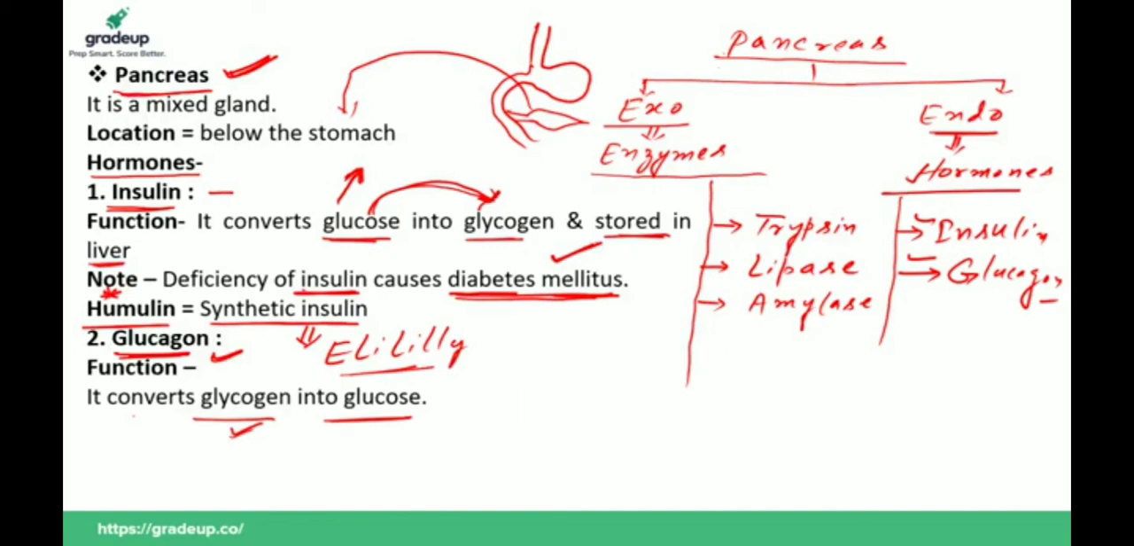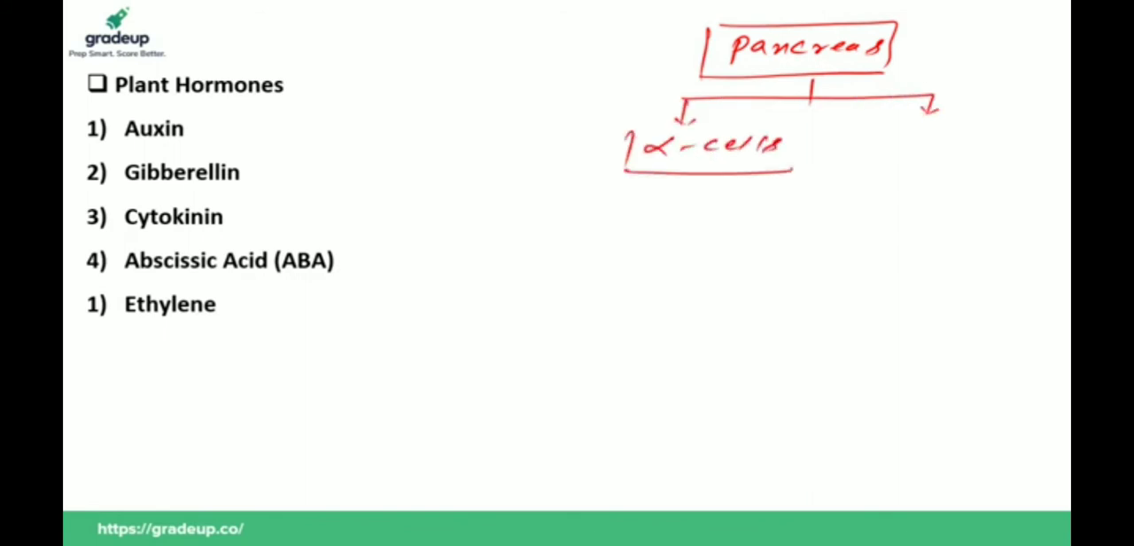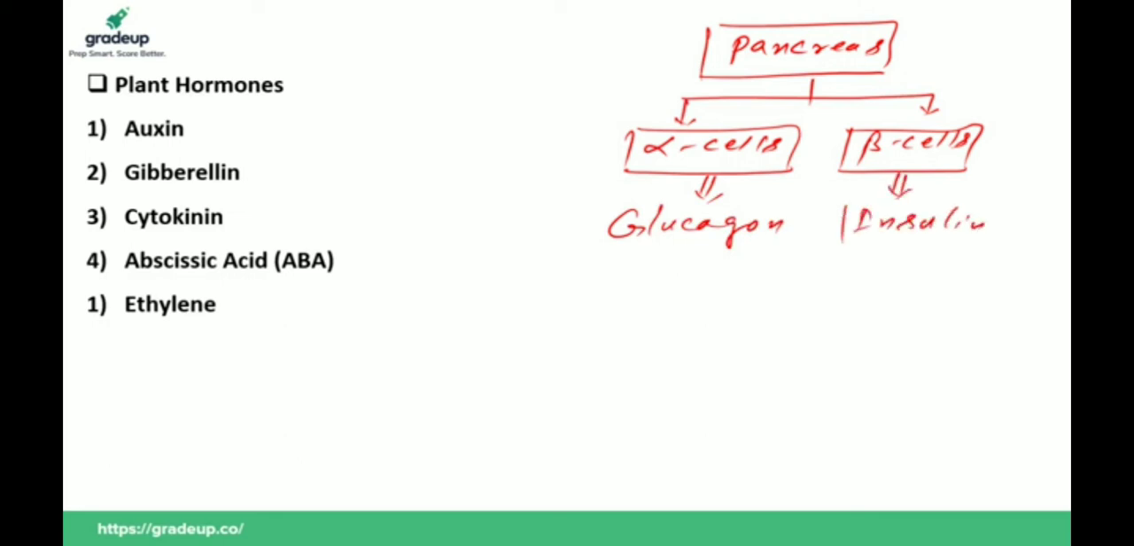Now we will discuss one more important thing about the pancreas. In the pancreas, two types of cells are present: alpha cells and beta cells. Alpha cells of the pancreas secrete glucagon, and beta cells of the pancreas secrete insulin. Suppose the question is: insulin is secreted by which cell of the pancreas: alpha cell, beta cell, gamma cell, delta cell? It is the beta cell. And glucagon is secreted by the alpha cell. Clear?